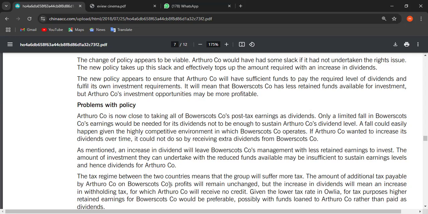So as mentioned, an increase in dividend will leave B company management with less retained earnings to invest. The amount of investment they can undertake with the reduced funds available may be insufficient to sustain earning levels and hence the dividends for Arthurou company. So now see, whatever they are earning, they are paying 90% to their parent company. That is also demotivating the managers in the subsidiary company. At least they should have something for investments. But here the case is the opposite. All the investments are being given to the parent company.